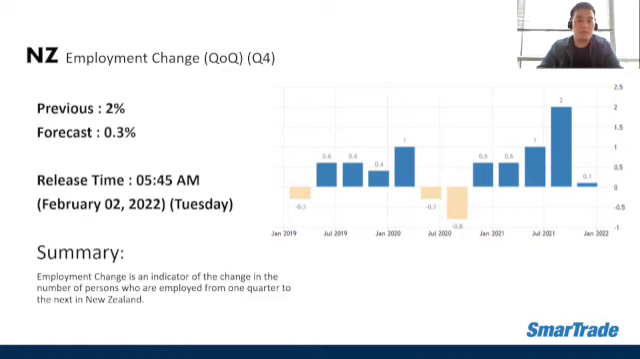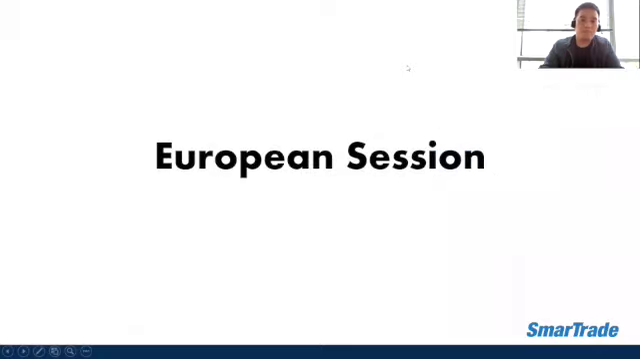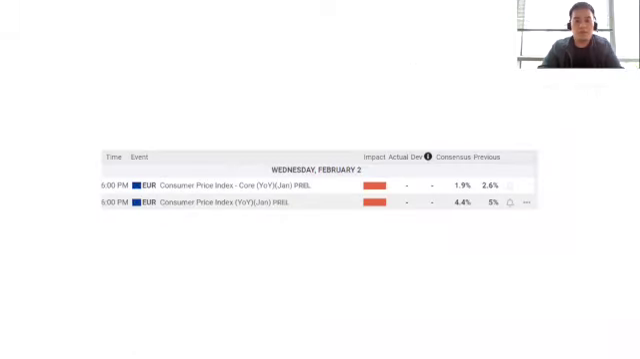Followed by the employment change for the Q4 quarterly basis for New Zealand as well. The previous data was 2% and the market forecast was 0.3%. The actual data was 0.1%, lower than the market forecast and the previous data. But this data did not create much volatility, to be specific on the New Zealand dollar against the US dollar. Upon checking, the price moved about 15 pips, 30 minutes after the event, so it did not create much volatility after all.